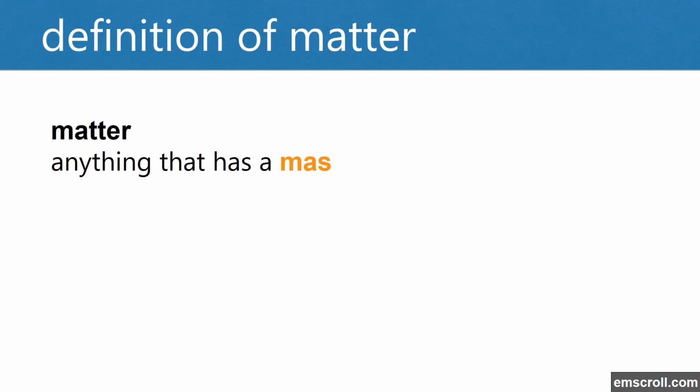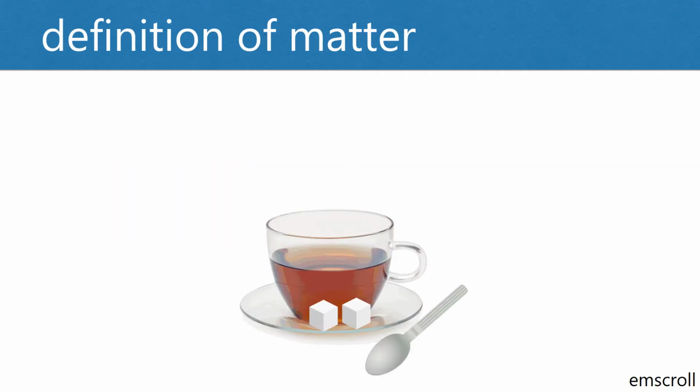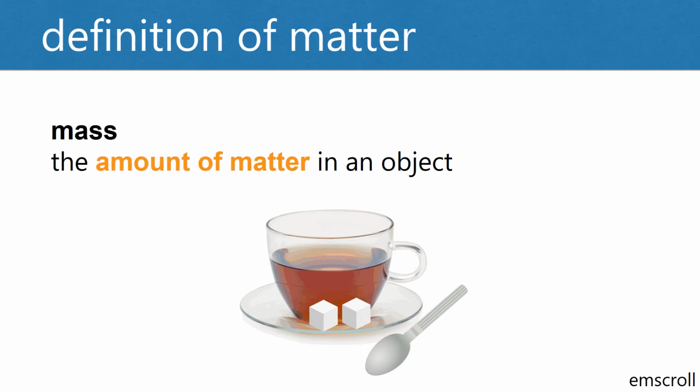Matter is defined as anything that has mass and volume. So anything around us that has mass and volume is matter. But what is mass and what is volume? Let's begin with mass. Mass is defined as the amount of matter in an object.